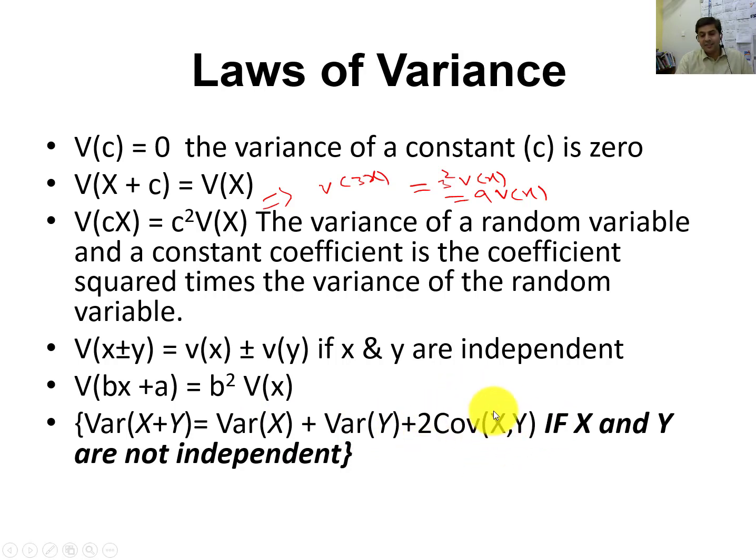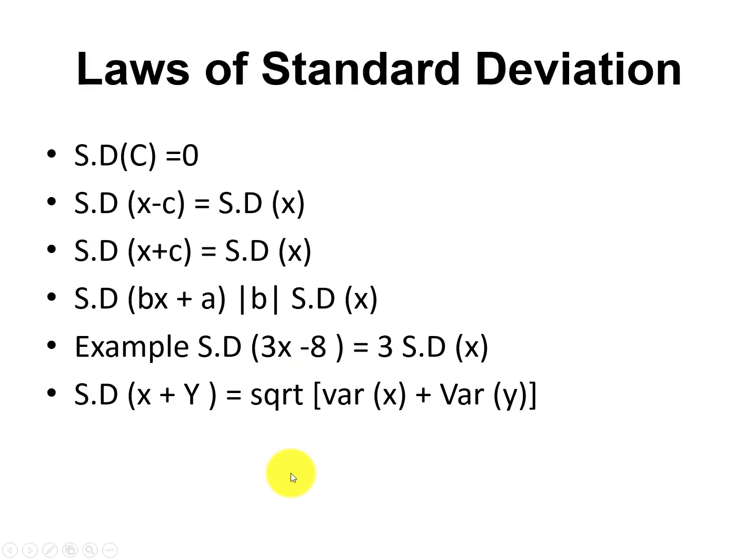We have already studied the law of covariance of x and y. So when we put the values, we get variance of x plus y if x and y are not independent. But if x and y are independent, then this will be the scenario, not this one. So, laws of standard deviation: when we take the square root of variance, we will get the standard deviation.